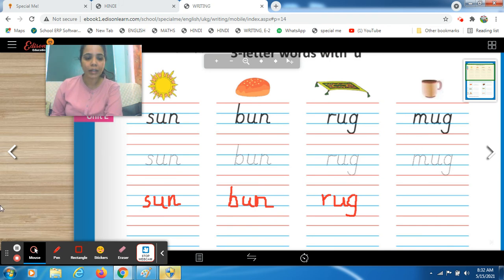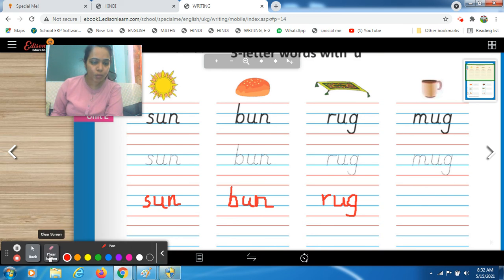Now try to write it. The tracing part you have to do by yourself and start writing from here. This is an m. M sound comes from M. Try to make the formation correctly, students, because there is some issue with my pencil.